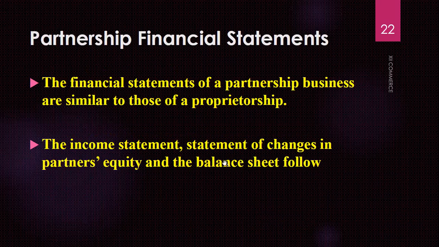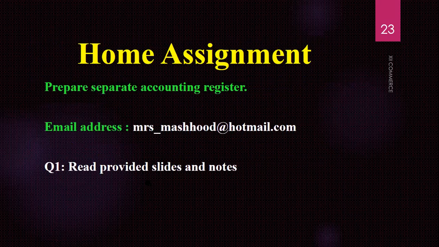Because in a sole proprietorship we have only one partner, so whatever the amount of his profit will be, that one partner will add it to his own account. But in a partnership, if we have A, B, C, 3 partners here, then they distribute the net profit.